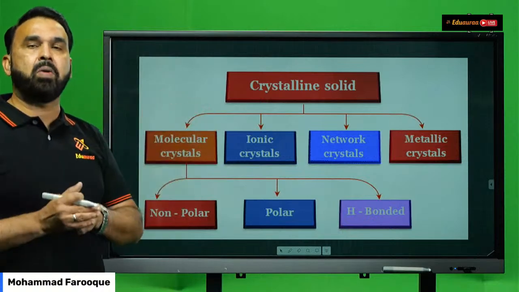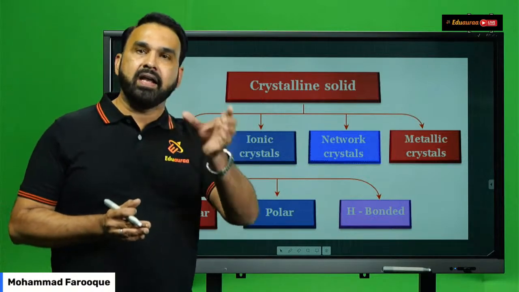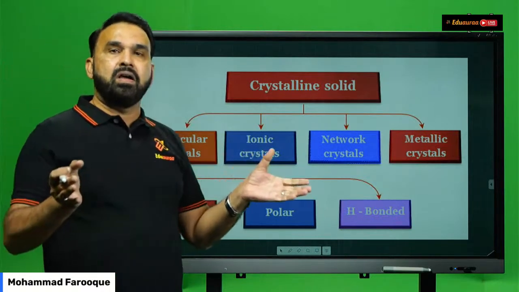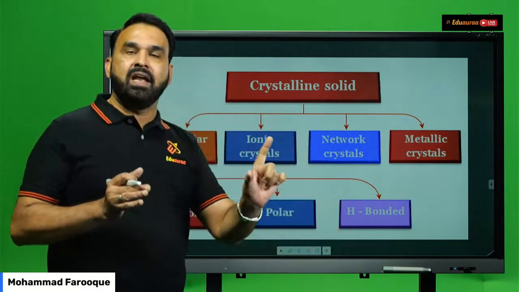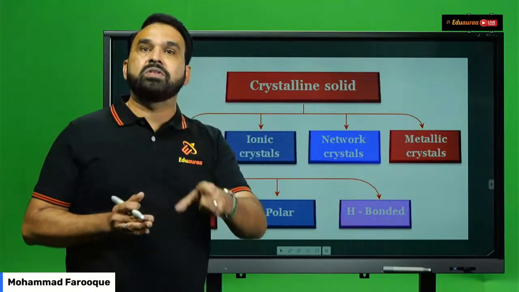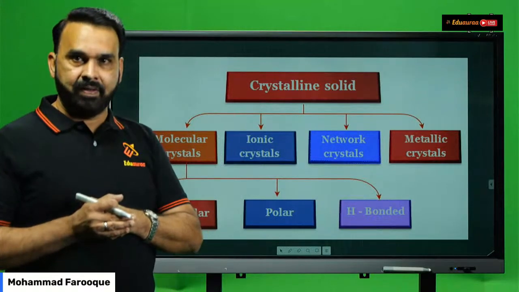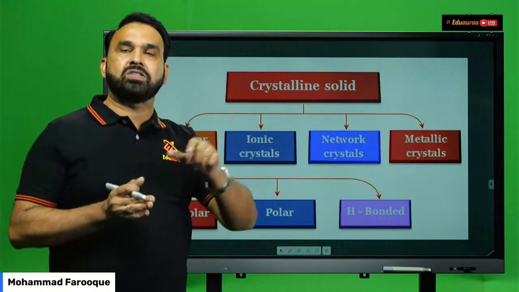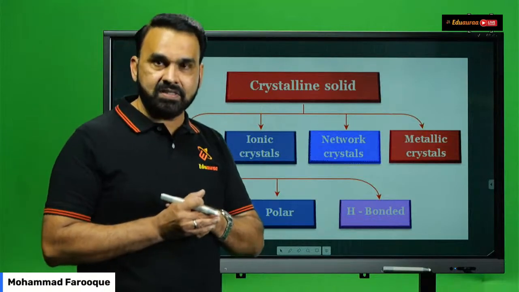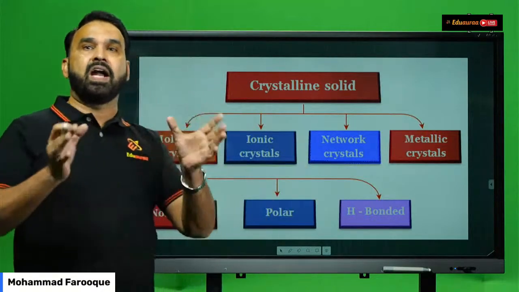You know that hydrogen bonding is a very important concept. Hydrogen bond is a bond which exists between hydrogen and a more electronegative element like what? Fluorine, nitrogen, and oxygen. Hydrogen bonded molecular solids: water, ammonia. Yes, students? So these are the examples, along with hydrogen fluoride.